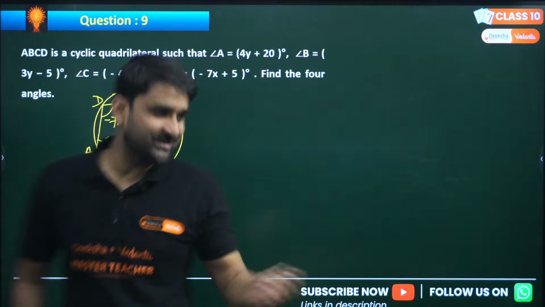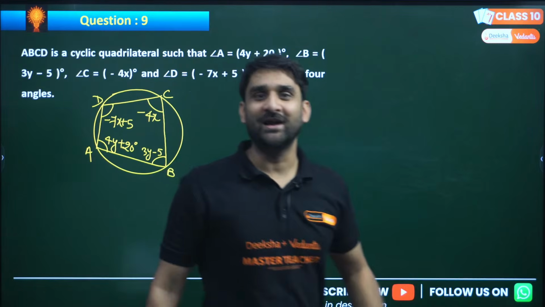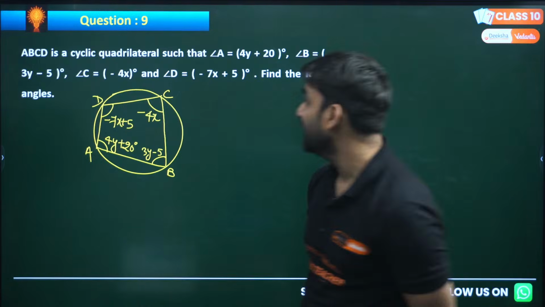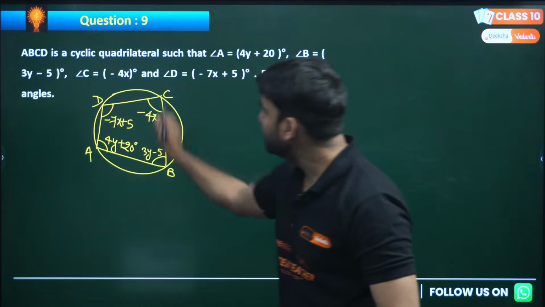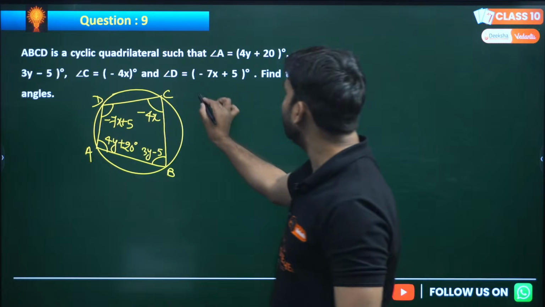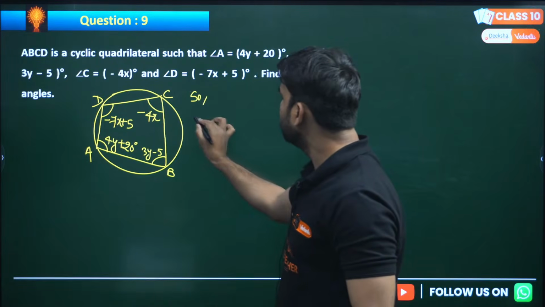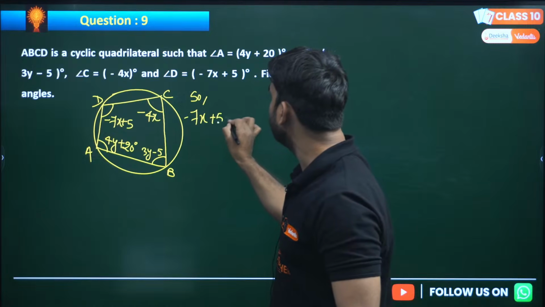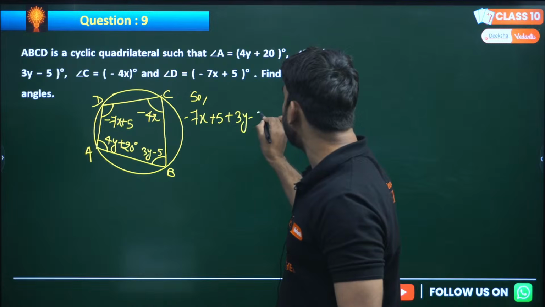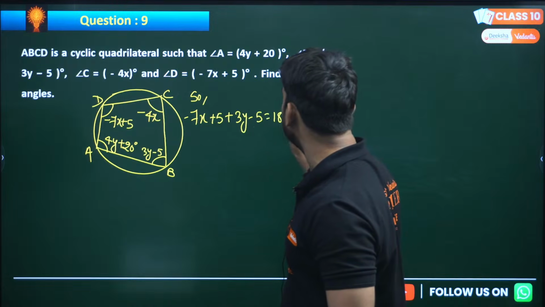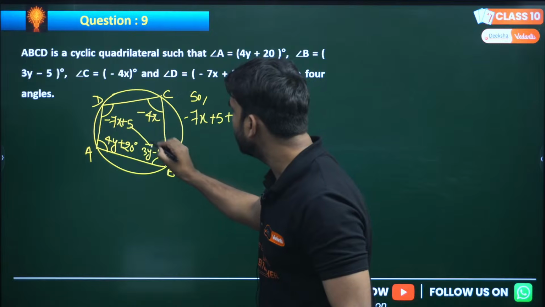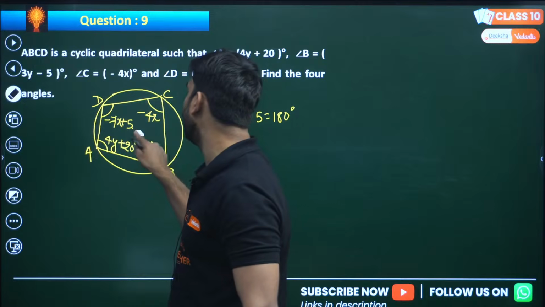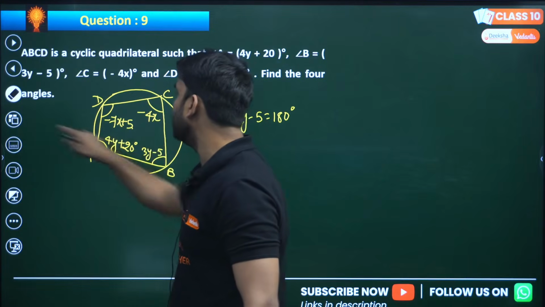And I have already told you a few seconds ago the property of a cyclic quadrilateral: the sum of opposite angles will be equal to 180 degrees. So B and D are opposite angles, and C and A are the opposite angles. So we can write minus 7x plus 5 plus 3y minus 5 will be equal to 180 degrees. The sum of these two will be equal to 180 degrees because this is a property of a cyclic quadrilateral. I hope you are getting my point.